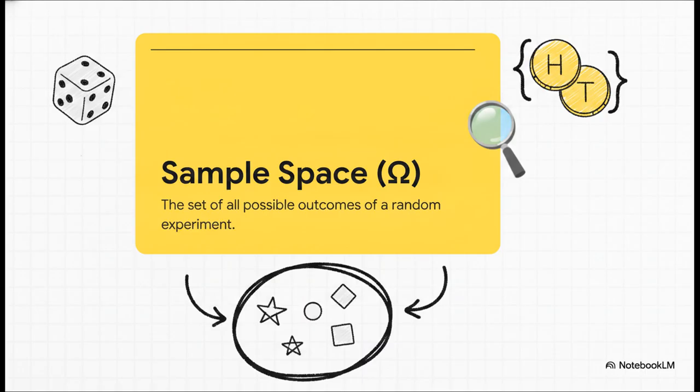The sample space is, simply put, every single possible outcome that could happen in your experiment. Roll a die. Your omega is 1, 2, 3, 4, 5, and 6. Flip a coin. Your omega is just heads and tails. You literally cannot calculate the probability of an event unless you first know the total size of your universe.